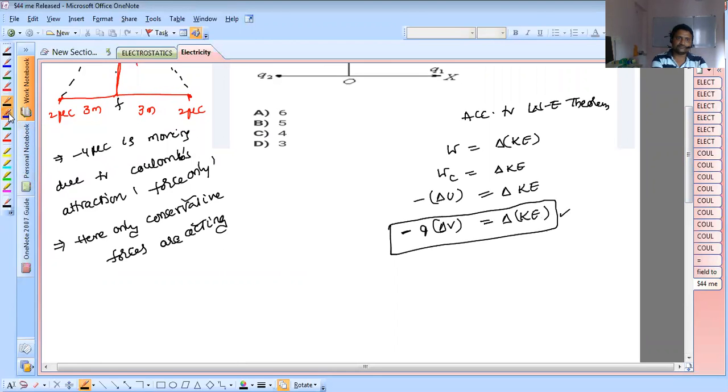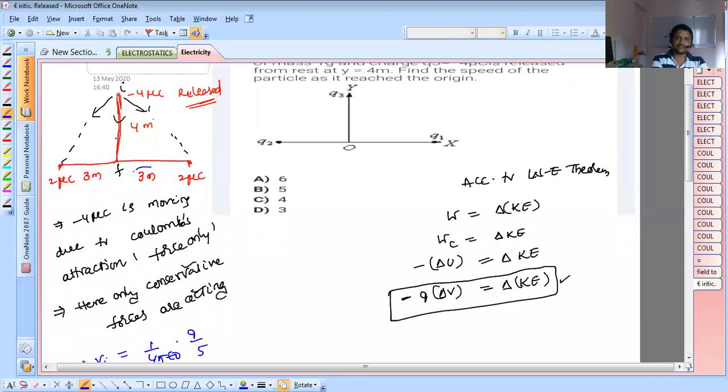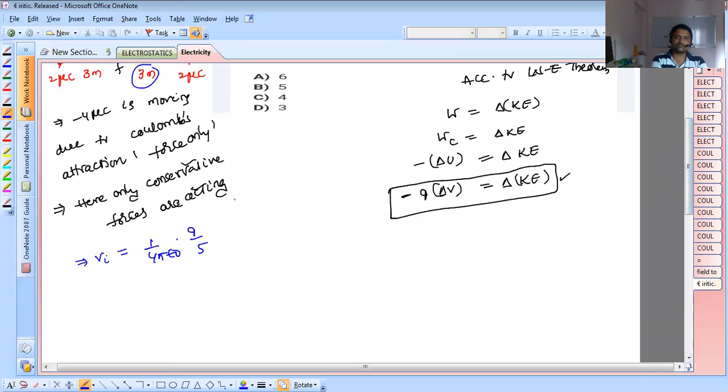So first, V initial. 1 by 4 pi epsilon naught into Q by 5 meter. Why is it 5 meter? This is 3 meter, this is 4 meter, and this is the straight line distance here. This is the 5 meter. Even this one is also 5 meter from this 2 microcoulomb charge. Again another charge is 1 by 4 pi epsilon naught into Q by 5.